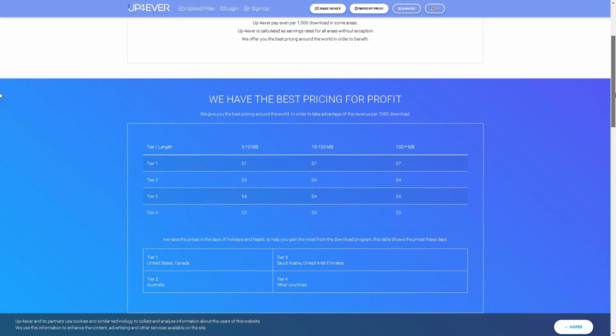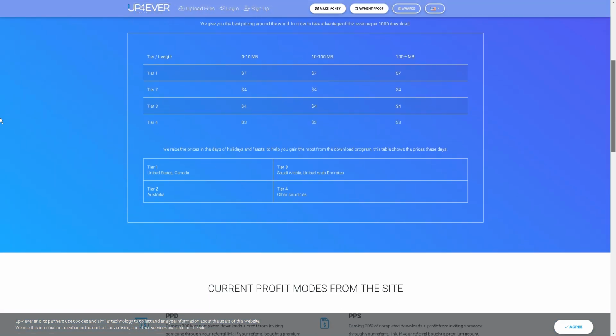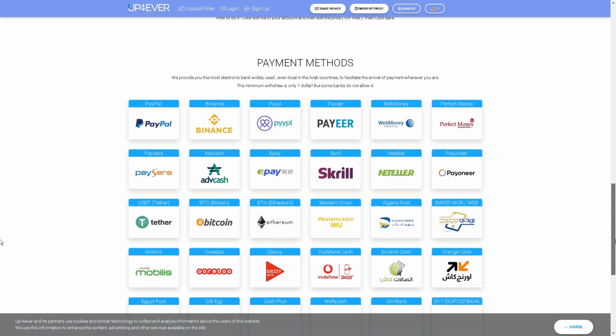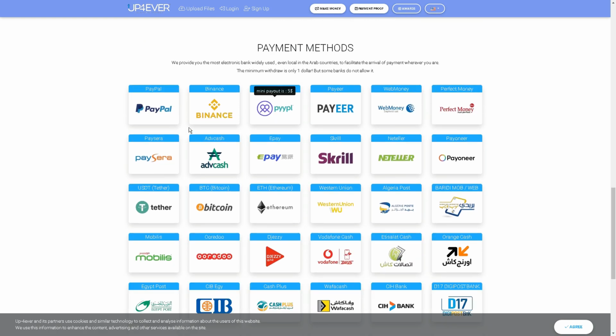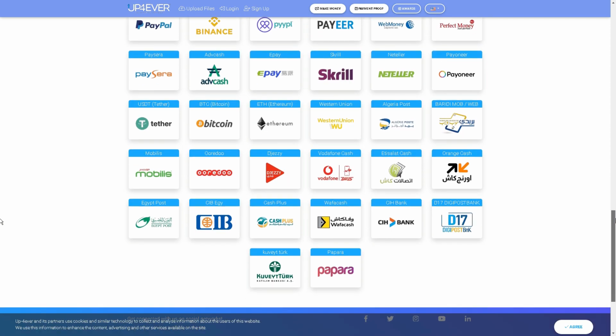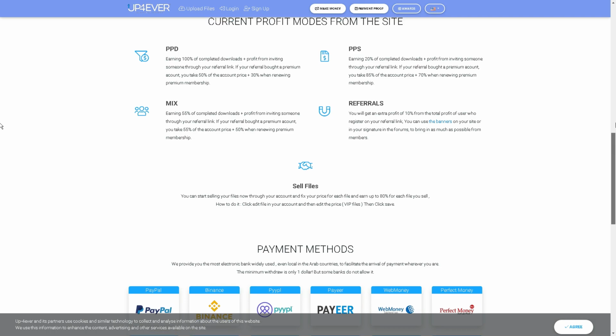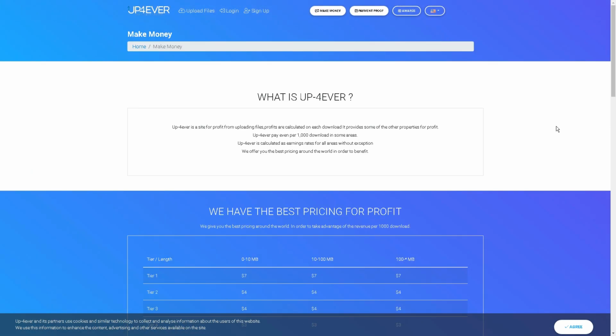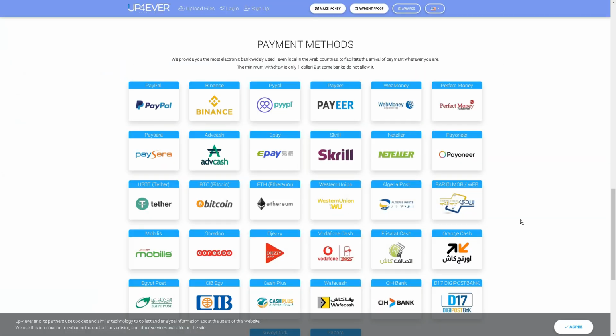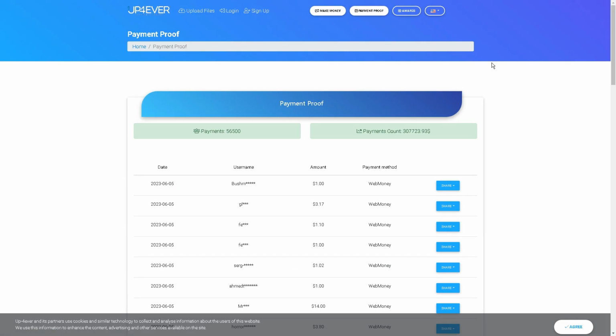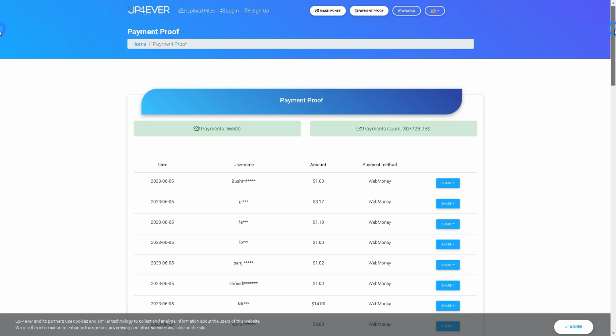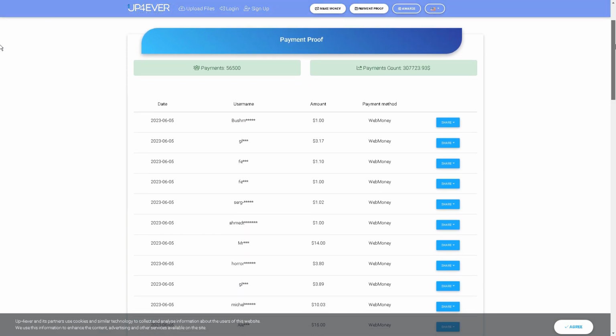However, that's not all I want to show you. Below all this information, you can explore the various methods of payment available. There is an extensive selection to choose from, including popular options like PayPal. If you're not a fan of those, this site offers dozens of other payment options, surpassing what most other sites can provide. If you have any doubts about the site's legitimacy or if the method seems too good to be true, you can click on Payment Proof to gain reassurance. You'll find daily evidence of people receiving payments through the various payment methods mentioned earlier.